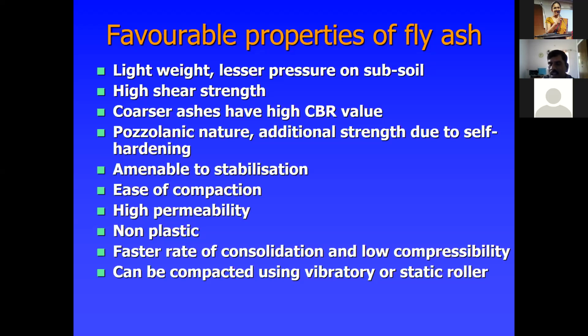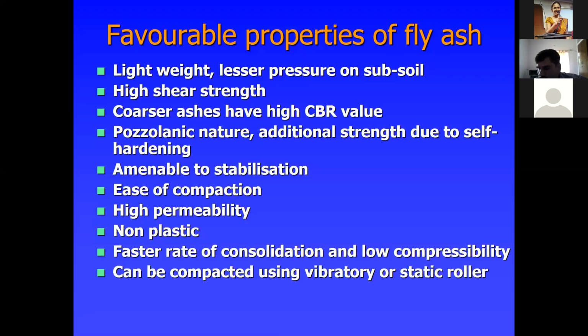Definitely, if you take some fly ash and mix it with soil to make a thread, like clay soil, you will get some plastic limit, but it's non-plastic. You are not supposed to get any plastic limit value. That's why it is completely non-plastic. That's why we conducted so many experiments on fly ash in our laboratory.